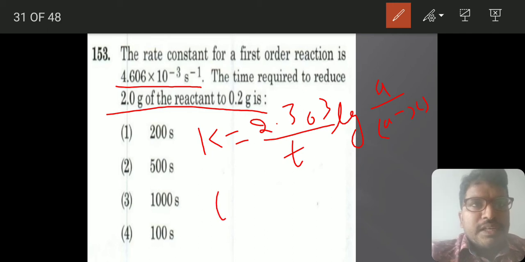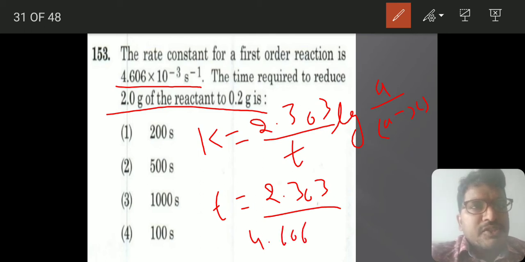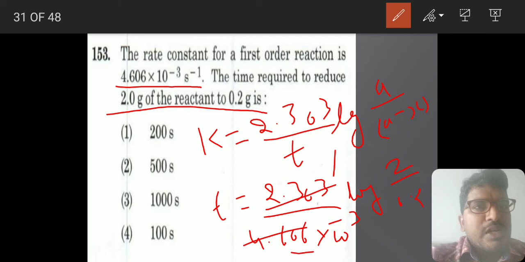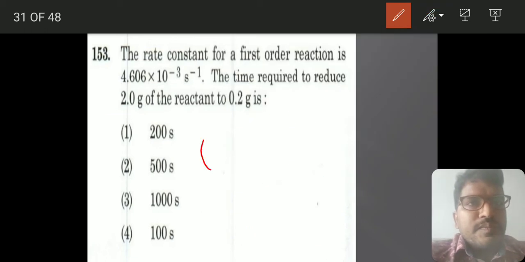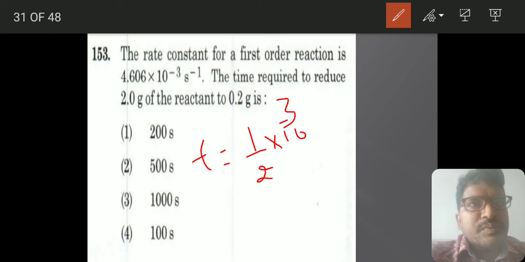they are asking T. So T is equals to 2.303 by 4.606 into 10 power minus 3 log 2 by 0.2. This is 1 and this is 2. So finally you will be getting T is equals to 1 by 2 into 10 power 3, because this is by 3 goes to top.